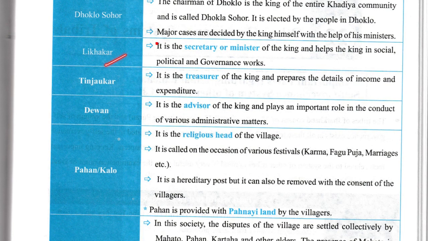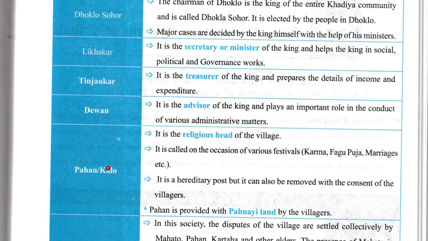Now, Likhakar, it is the secretary of the Minister of the King and helps the king in social, political, and governance works. Tinjaukar is the treasurer of the king and prepares the details of incomes and expenditure. Now, Diwan, it is the advisor of the king and plays an important role in the conduct of various administrative